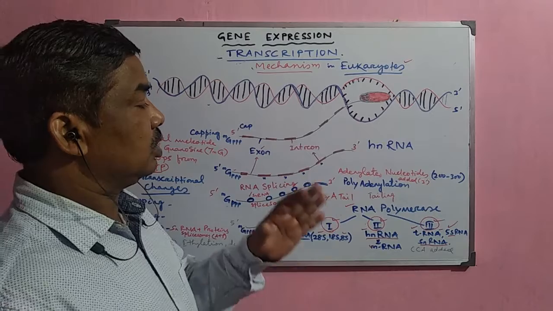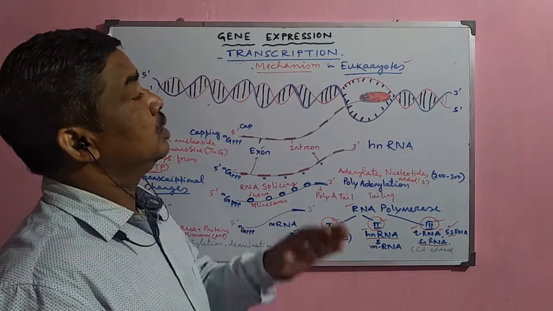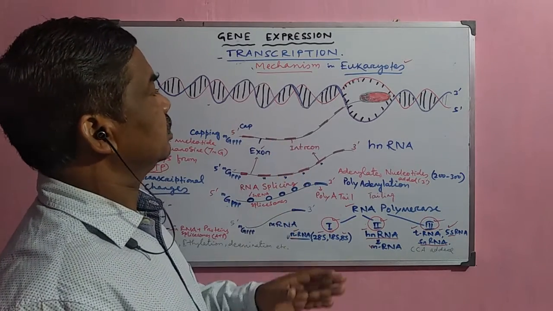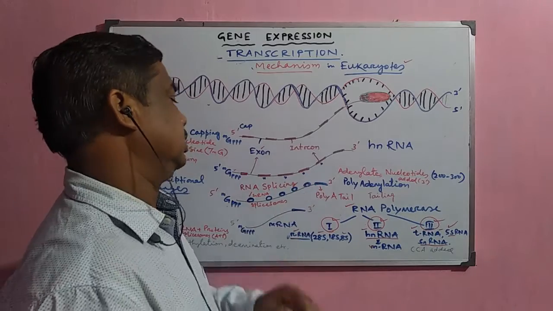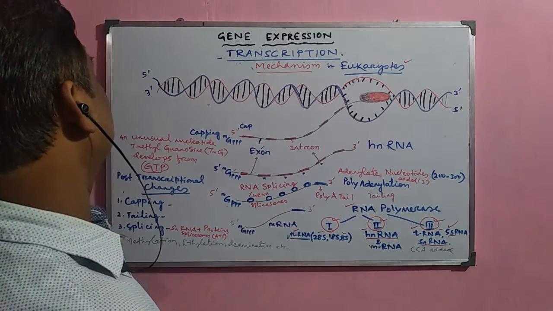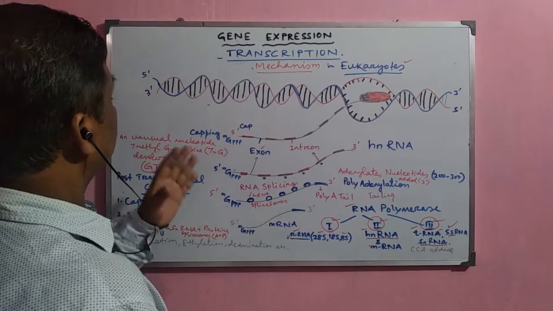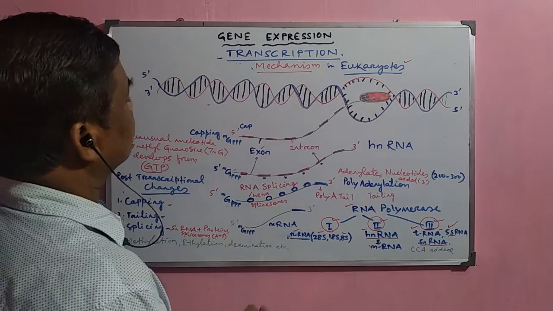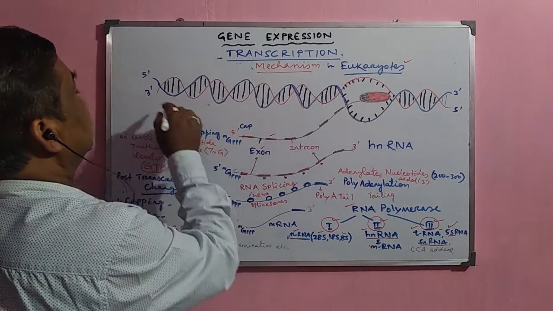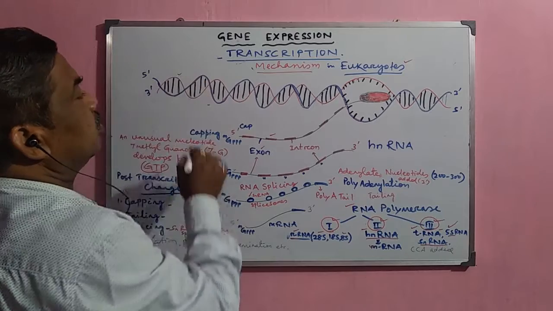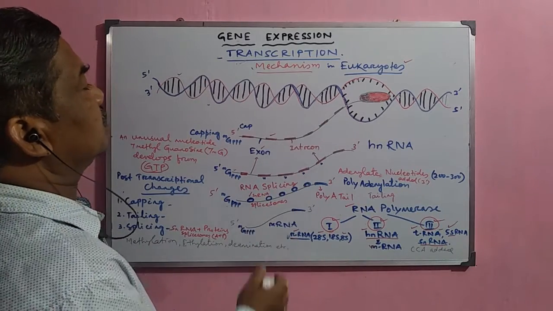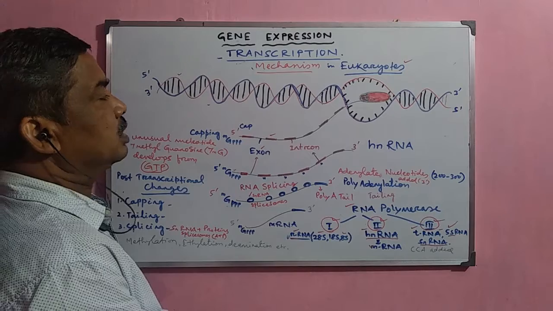Now, this is the main difference between the mechanism of transcription in prokaryotes and eukaryotes. Another important difference is in the formation of the mRNA. The main process, the promoter site, the terminator site, the structural gene, all these are the same.